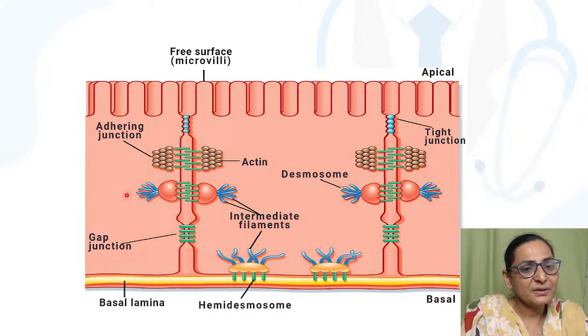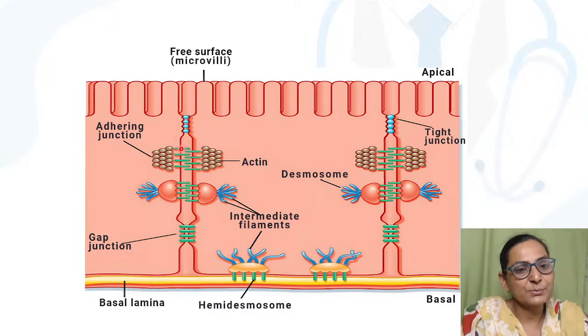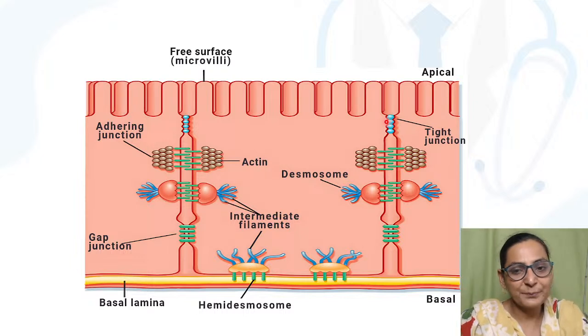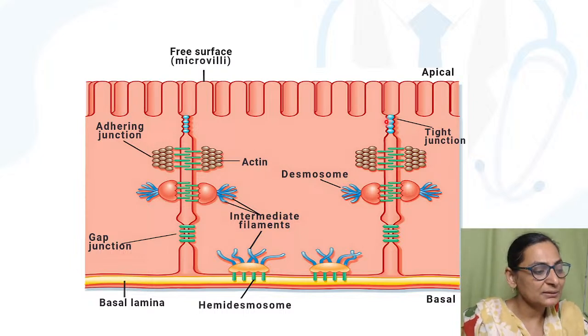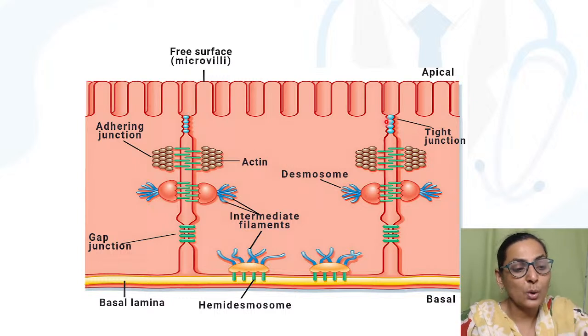Now, the first very important cell junction is what we call the tight junctions. You can see this bluish color, that is tight junction, which is present towards the apical side of the cells, not on the basal side.